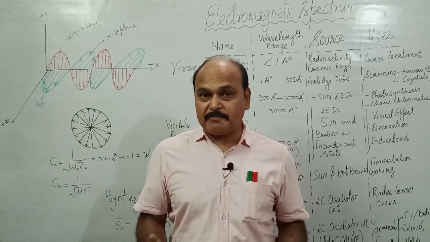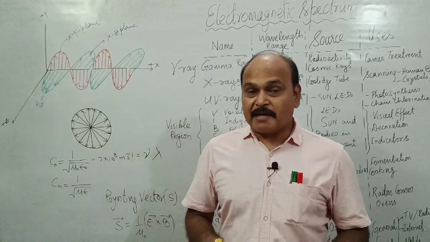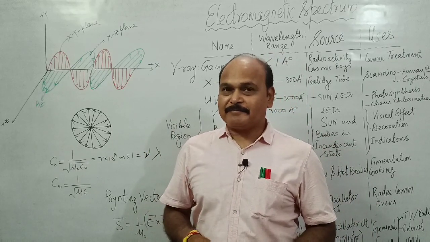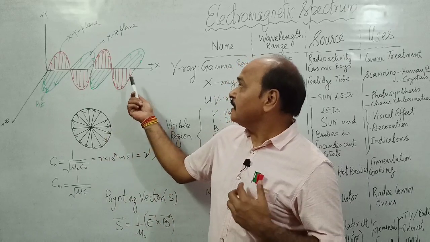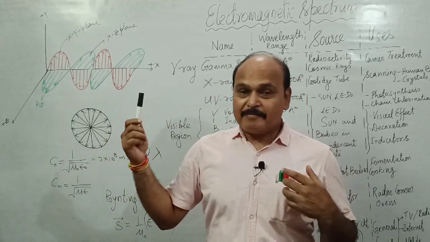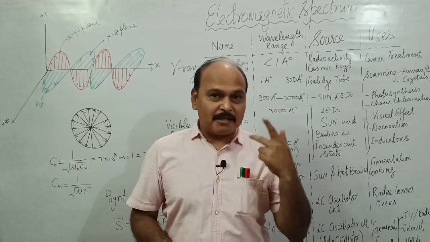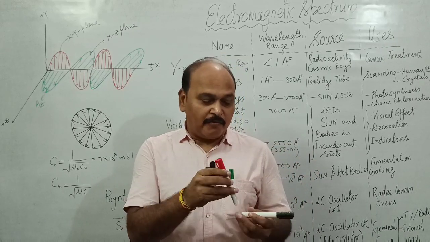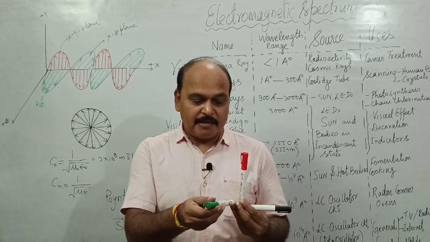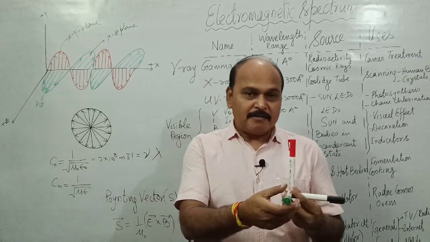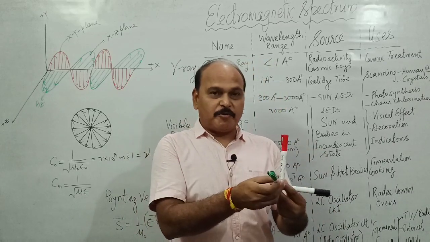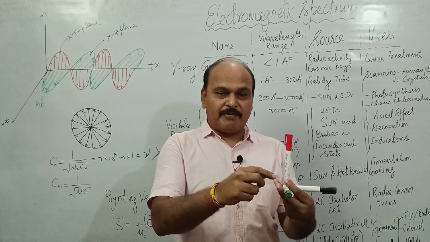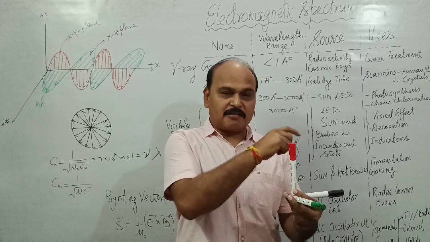In electromagnetic waves, we have already studied the arrangement of electric field vector and magnetic field vector. Well, electromagnetic waves, as obvious from the name, consist of both electric field and magnetic field vectors. Both these vectors always remain perpendicular to each other, and at the same time they remain perpendicular to the direction of propagation of the wave. If this is the electric field vector, this is the magnetic field vector, and this is what? Direction of propagation of wave.